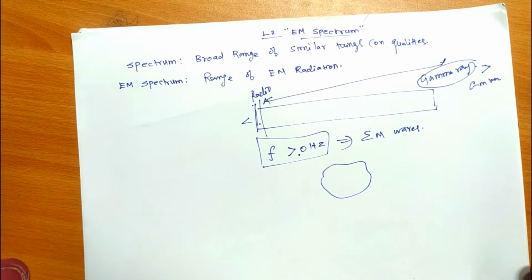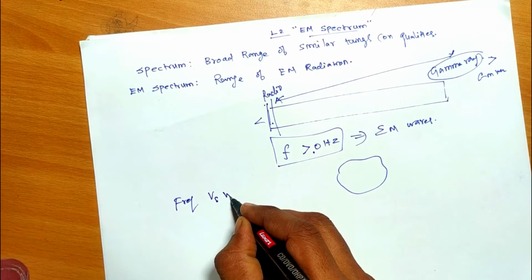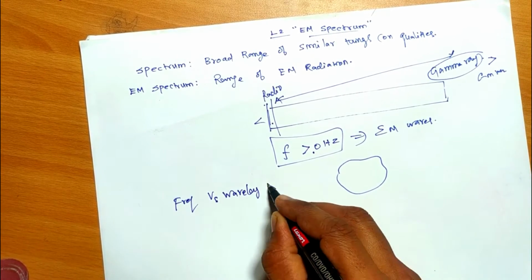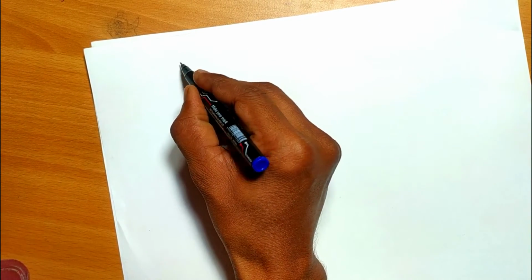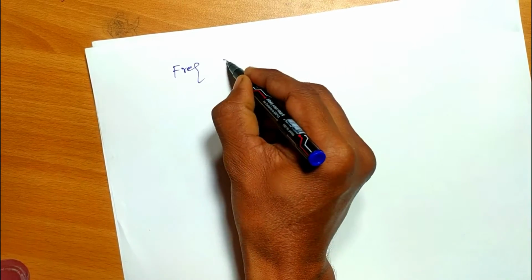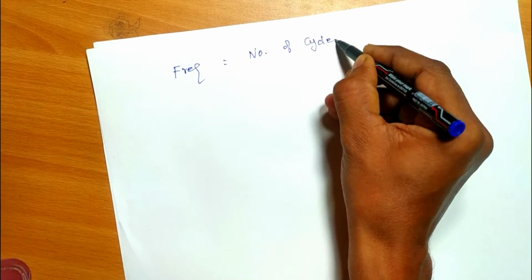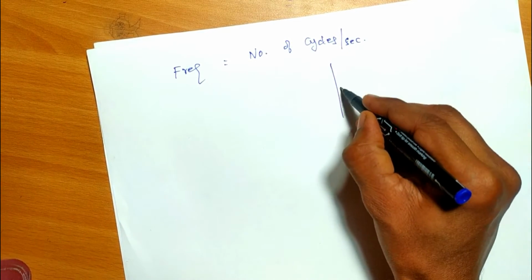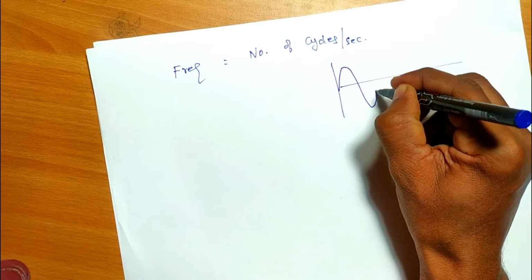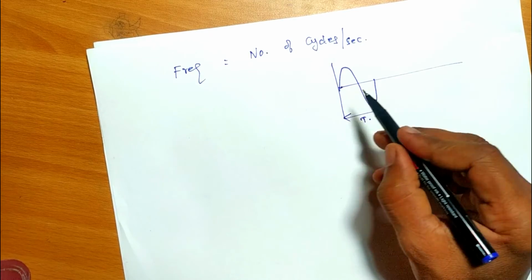So as I said, we will discuss frequency and wavelength and energy. Right. First, let us assume what is frequency. And we know frequency is the number of cycles per unit time or per second. Cycle means we know one positive and one negative cycle. This is nothing but time period, right?